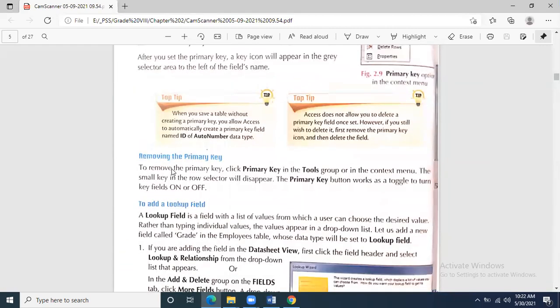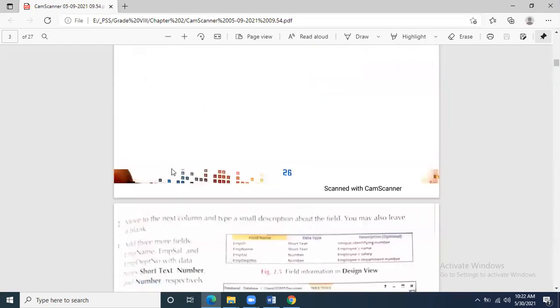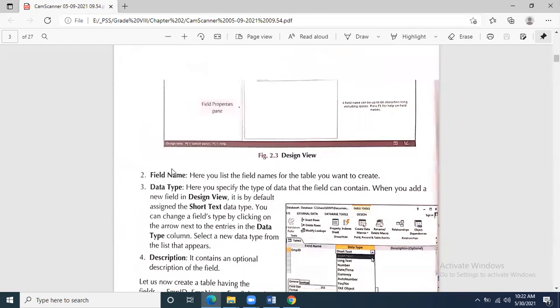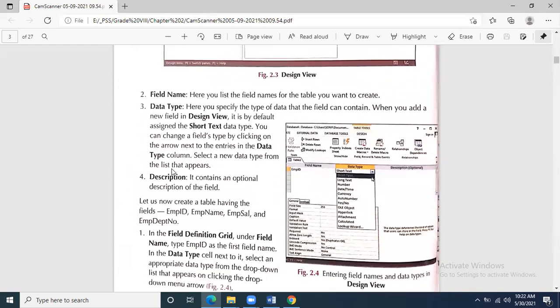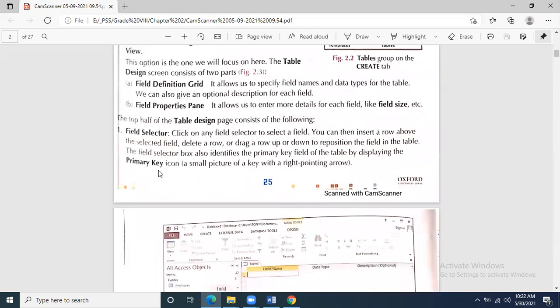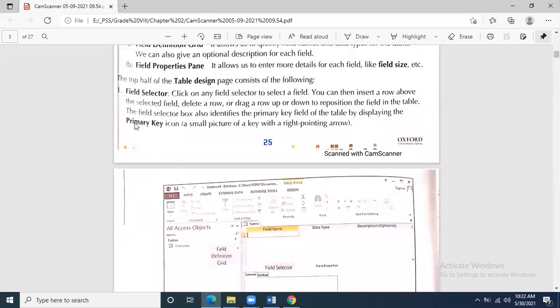Anyway, over here what we are discussing is that there is the field properties pane and there is description. What is the purpose of description? Field selector is also there. Field selector is basically the arrow; you go and select the field, and when you select the field, the same field's properties are visible in the properties pane. So, define field selector.